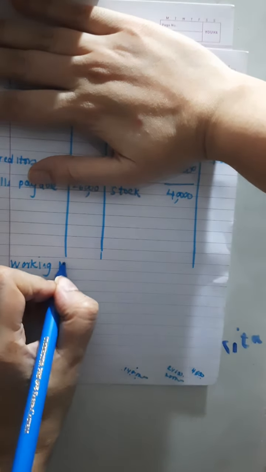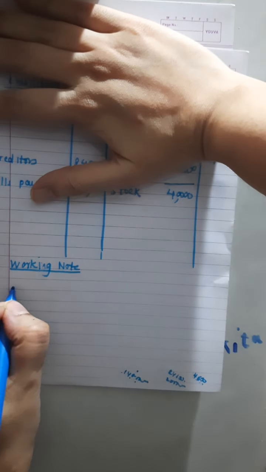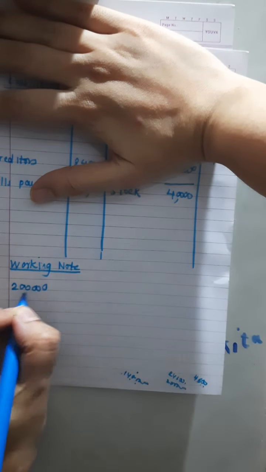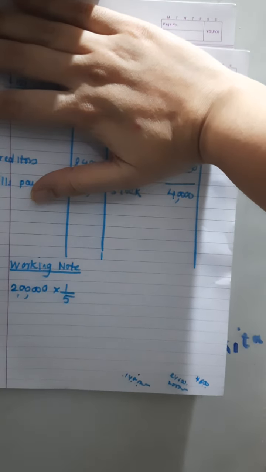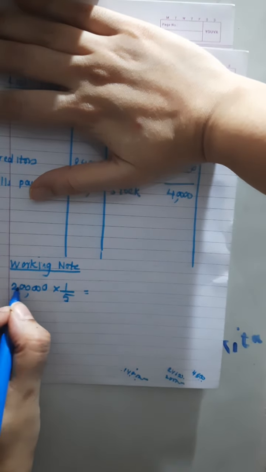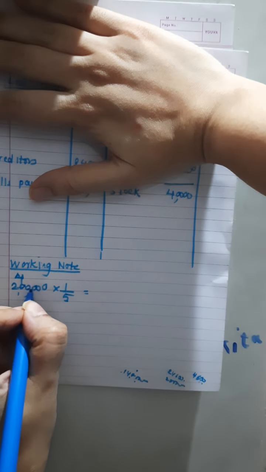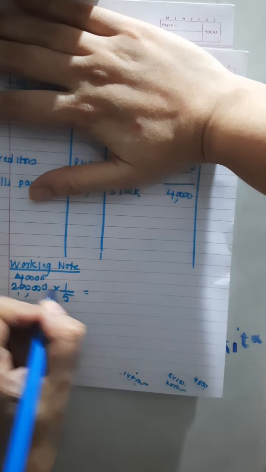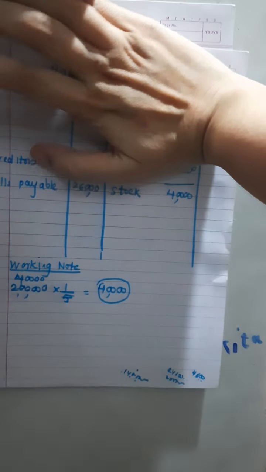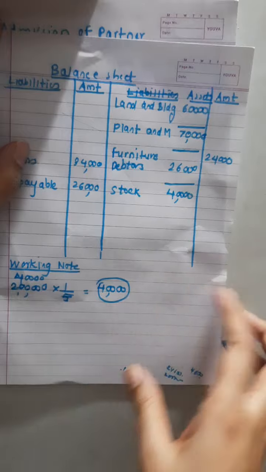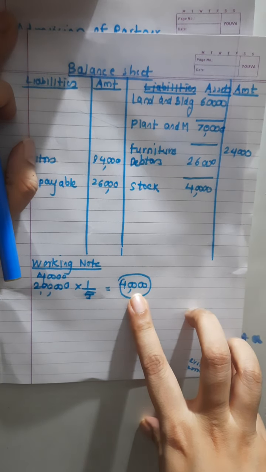Now see, here I will do one small working note regarding goodwill. Here I'll write 2 lakhs as goodwill and I will find the 1/5 share. You can just divide by 5 also, that is easy. So division: 5 2s are 10, 5 4s are 20, and 4 zeros will come. So what is my answer? Yes, 40,000. So her goodwill amount is 40,000. Correct? Now what is the entry?